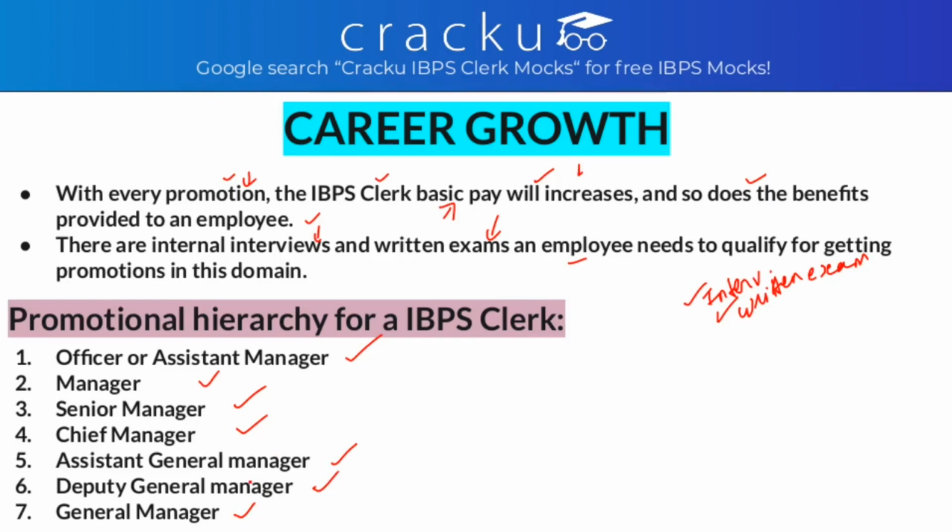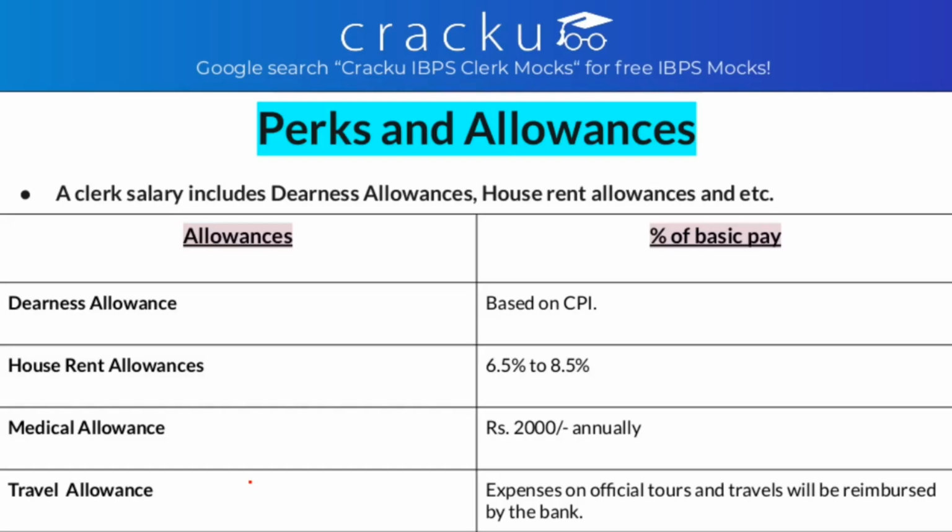After this, let's see what are the perks and allowances. So as we have already seen, there is DA allowance and house rent allowance. Let's see what that is. DA allowance is based on CPI. House rent allowance is 6.5% to 8.5% of your basic pay.